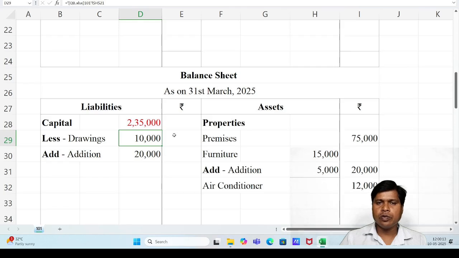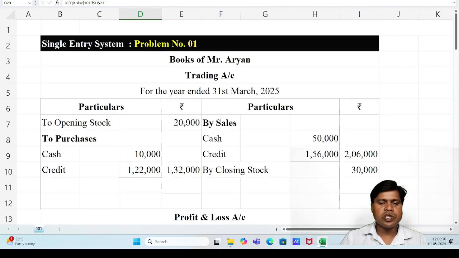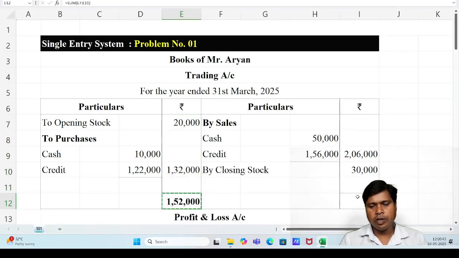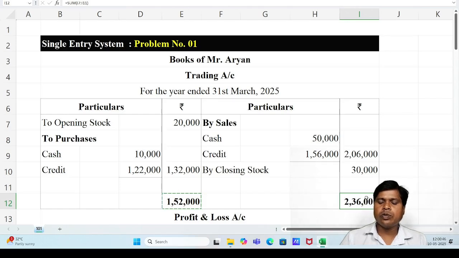Now we can close the trading account, then profit and loss account and balance sheet. Already I have told you we have to follow the format of final accounts, but trial balance is not given in the question. This is called accounting from incomplete records. I am closing the trading account. I am taking first debit side total 1,32,000, credit side total 2,36,000. Credit side total is more than debit side total, it means there is gross profit.